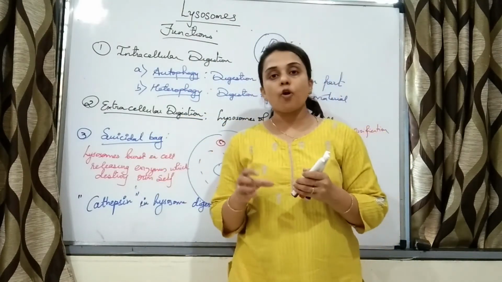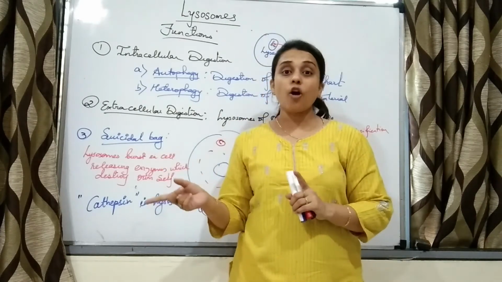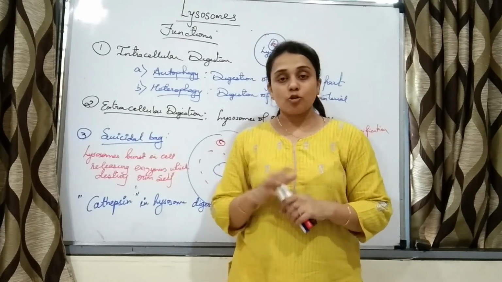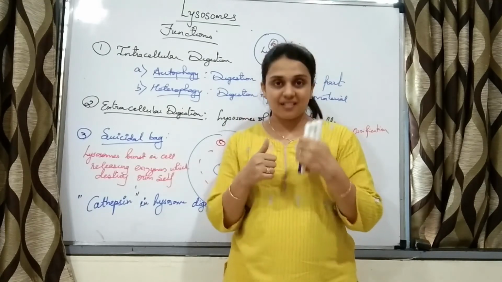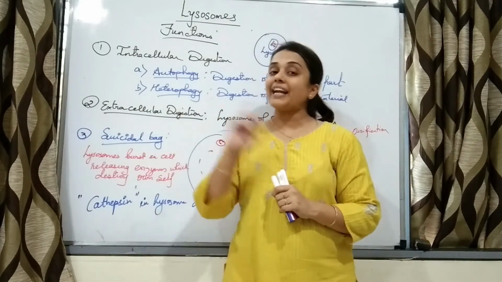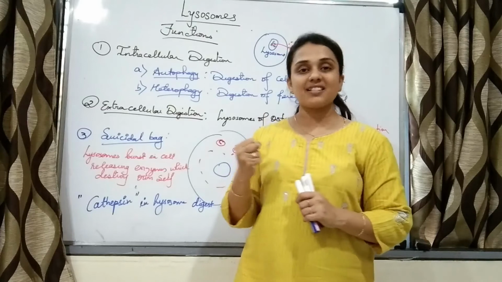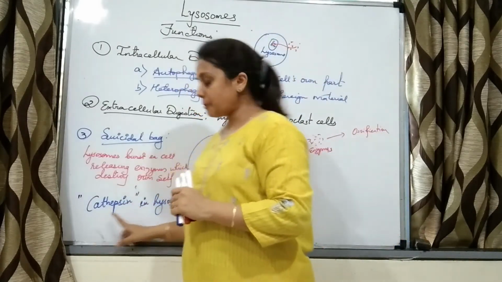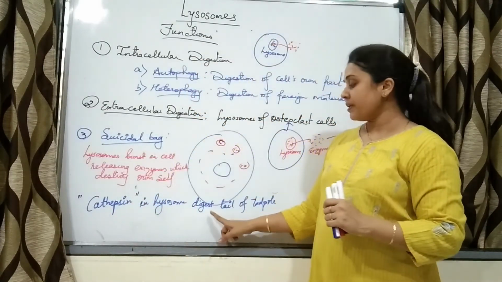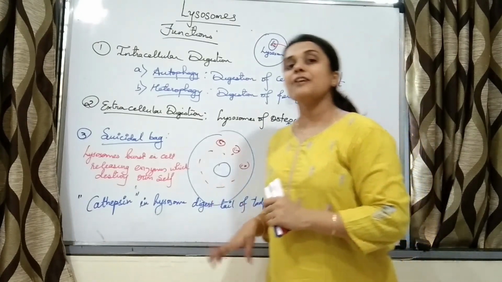We know when a frog is born, it has a tail, and an adult frog does not have a tail. So this tail has to be digested. Who is digesting it? Cathepsin present in the lysosome digests the tail of the tadpole, that is, the frog.